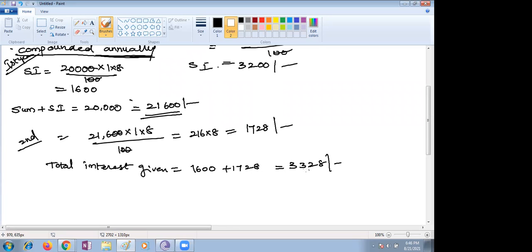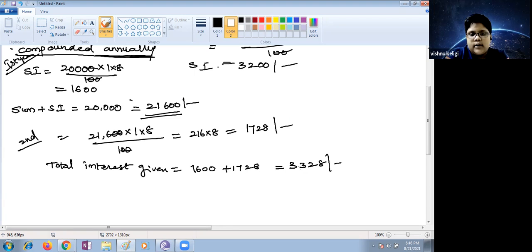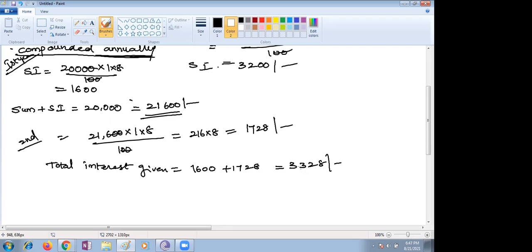But the question is, after 2 years, how much amount is supposed to be paid to the bank? 23,328 rupees at the end of 2 years. Now observe: simple interest is 3,200, compound interest is 3,328.